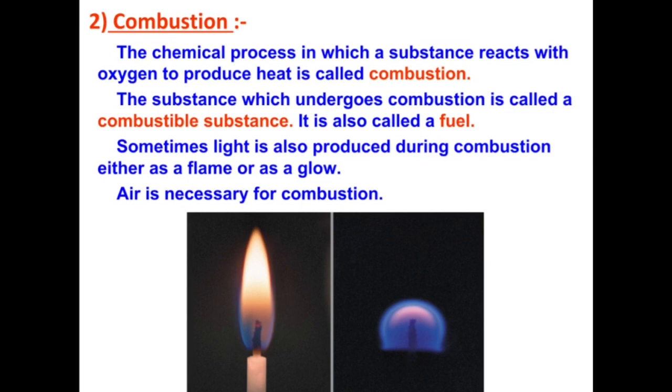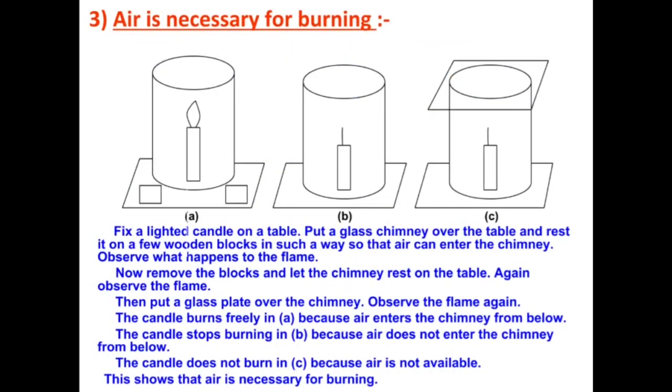Air is necessary for combustion. Air is necessary for burning. Fix a lighted candle on a table, put a glass chimney over the table and rest it on a few wooden blocks in such a way so that air can enter the chimney. Observe what happens to the flame. Now remove the blocks and let the chimney rest on the table. Again observe the flame. Then put a glass plate over the chimney.